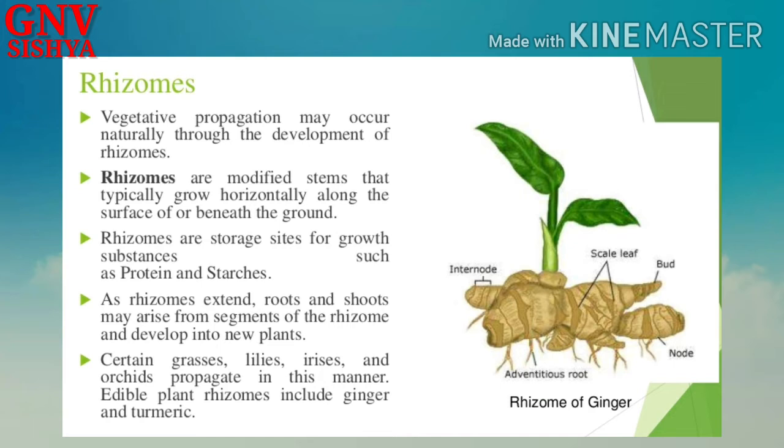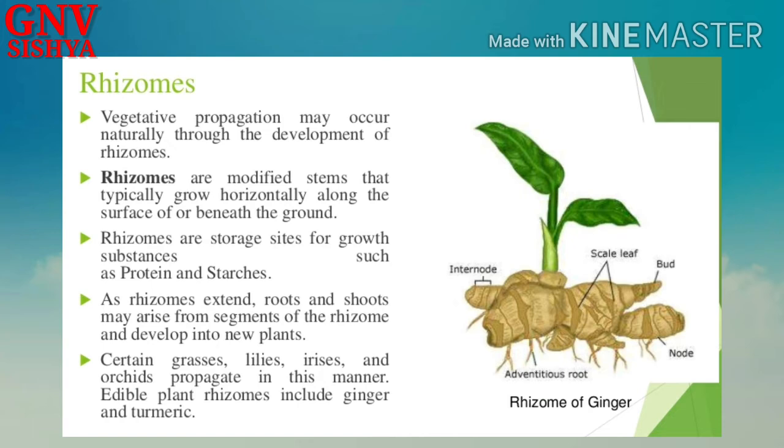So therefore in ginger the rhizome actually helps in giving rise to the next generation. That is why so much energy, proteins and starches are stored in the underground ginger, right? Certain grasses, lilies, irises and orchids propagate in this manner. Edible plant rhizomes include ginger and turmeric.